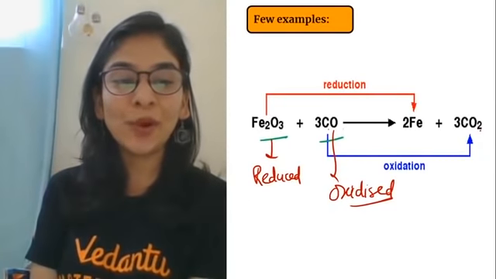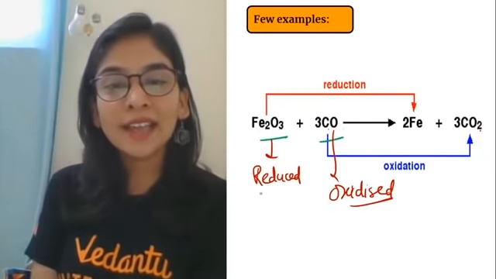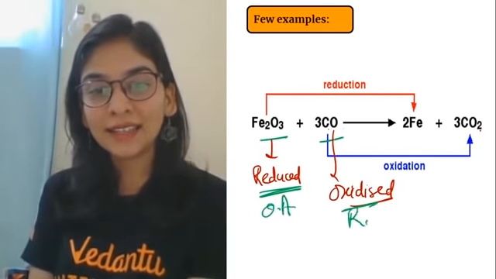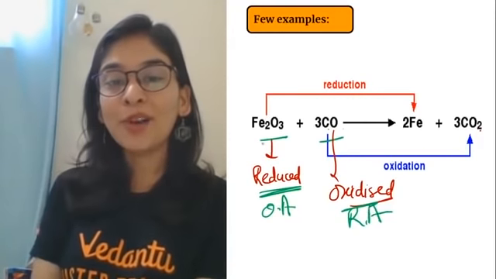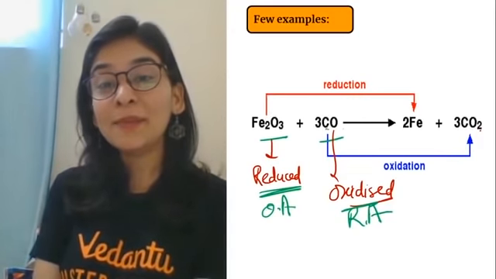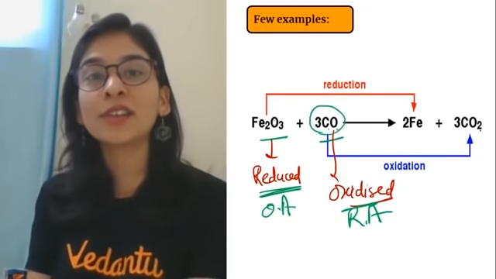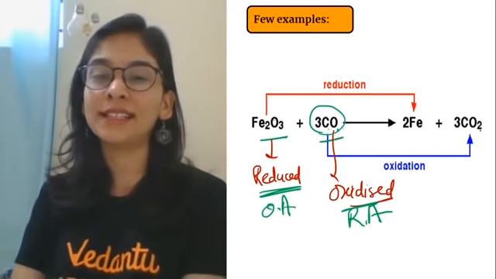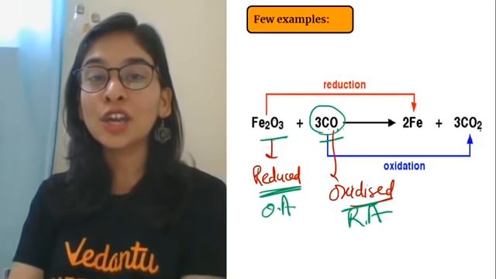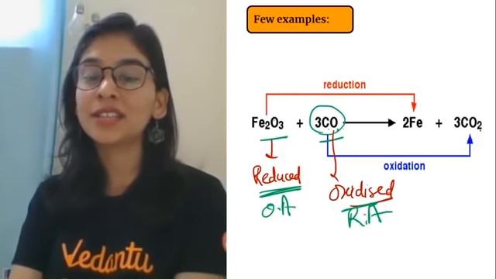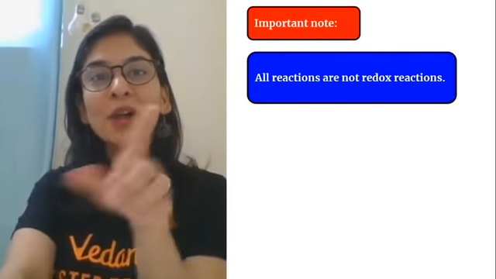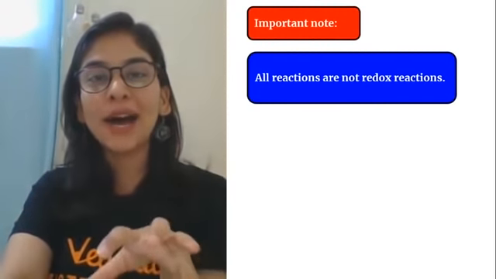The point, students, remember: where reduced is written, that is the oxidizing agent; where oxidized is written, that is the reducing agent. That's it. Because this is getting reduced by helping this substance get oxidized. It is giving its oxygen to the other. My iron oxide is helping CO get oxidized, so this is the oxidizing agent. My CO is helping iron oxide get reduced by taking its oxygen, so this acts as the reducing agent. This is the whole funda which you all should understand. A one mark question can come in the exam, and a part of redox can come.